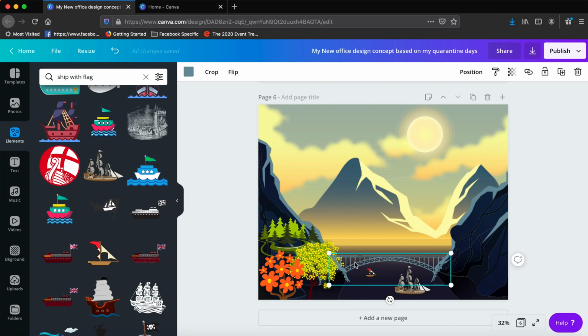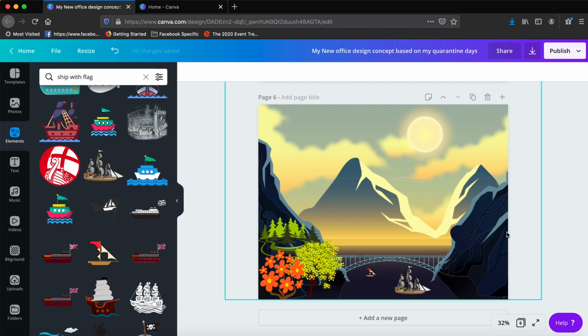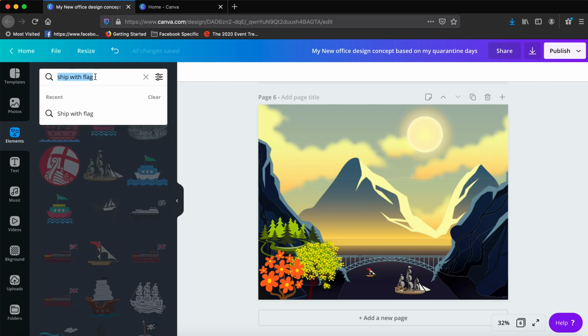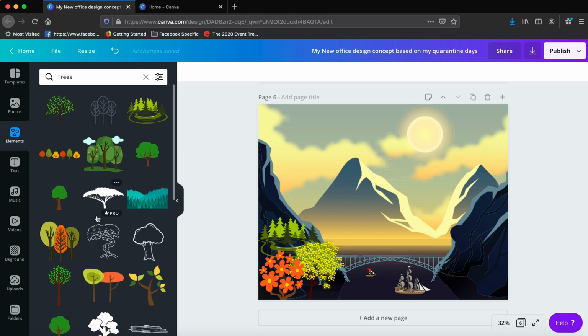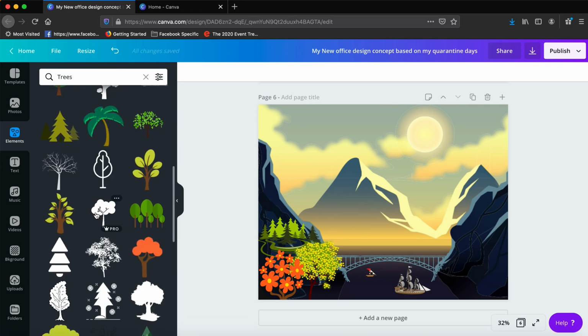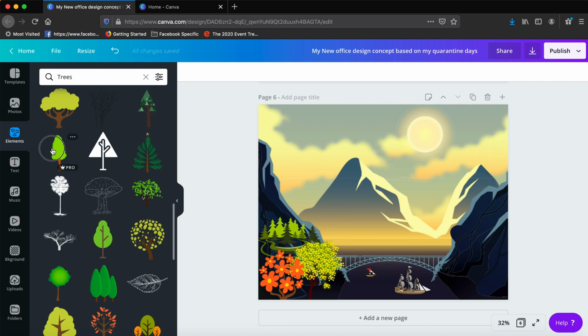So this was very quickly I done it, and I think I just wanted to add a little bit more to it to make it look a little bit better. So the next design element we wanted to add was a few cars and a rock and some trees. So what we can do is start finding some trees first, and then we add those trees. This is the one tree.